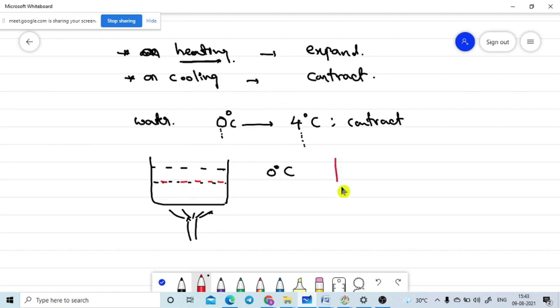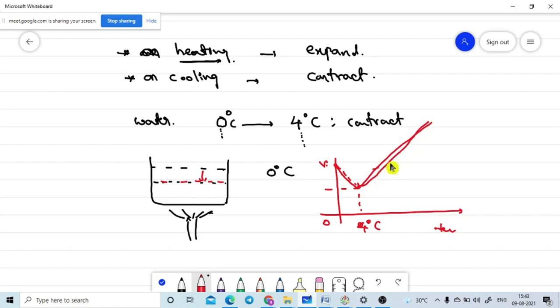If you draw a curve of volume against temperature, at the starting state the volume is there, and slowly it will decrease by some value. After that it will go up. Up to here it is 4 degrees Celsius. Are you getting it or not? Yes, sir. It is the lowest volume here, so the volume comes down somewhat. After that, the water level and volume will increase because of the expansion of the substance.